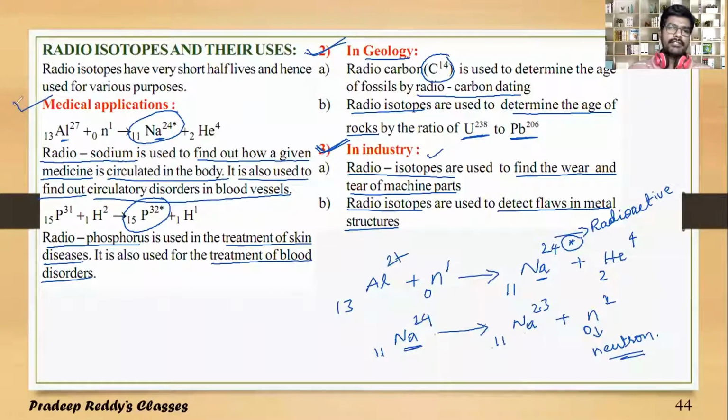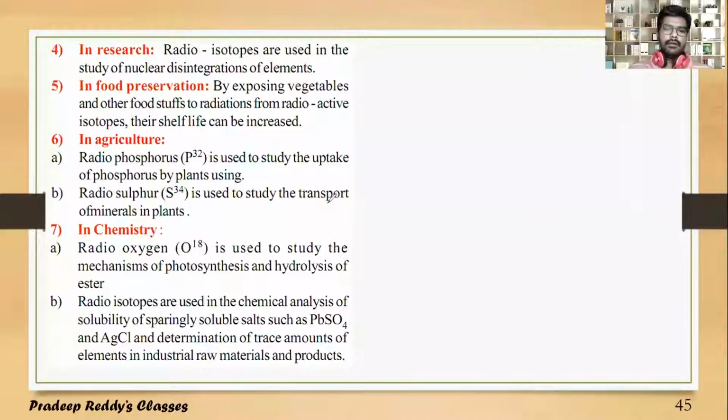In the medical industry, medical applications, we can use radioisotopes. In geology, we can use radioisotopes. And in industry also, we can use radioisotopes. We can also use radioisotopes in research. Radioisotopes are used in the study of nuclear disintegrations of elements.